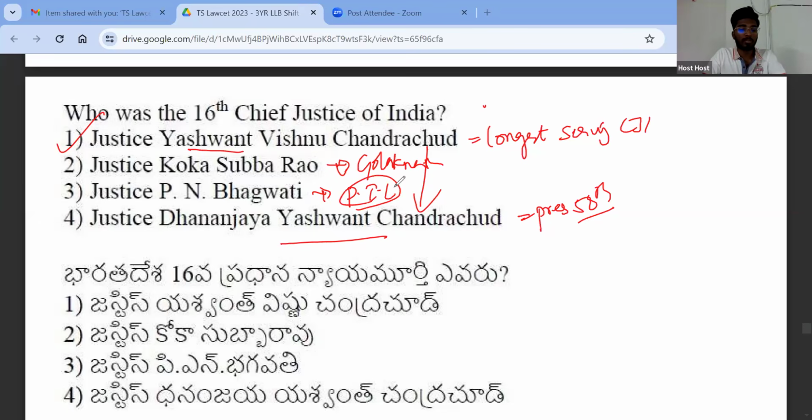PIL stands for Public Interest Litigation. Right. So Justice P.N. Bhagwati, along with another judge, Justice Krishna Iyer. Krishna Iyer wrote a book, Off the Bench. We discussed it yesterday, right, in yesterday's class. So this is also very important. Next.